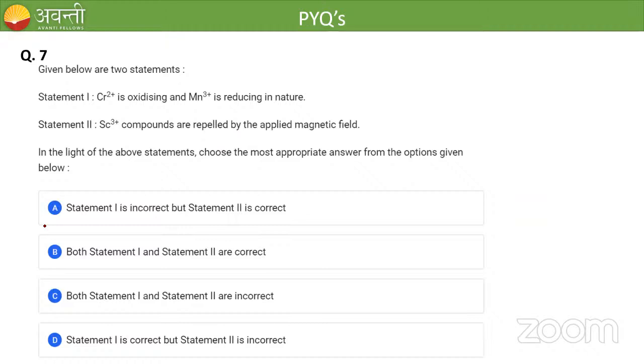Given below are two statements. Statement 1 is Cr2+ is oxidizing and Mn3+ is reducing in nature. Statement 2 says scandium 3+ compounds are repelled by the applied magnetic field. So what do you say about this? Statement 1 is correct or incorrect? Tell me whether Cr2+ is oxidizing in nature or reducing in nature.